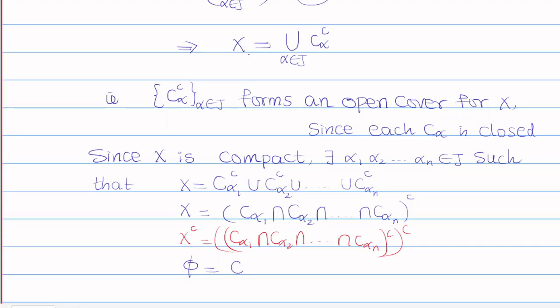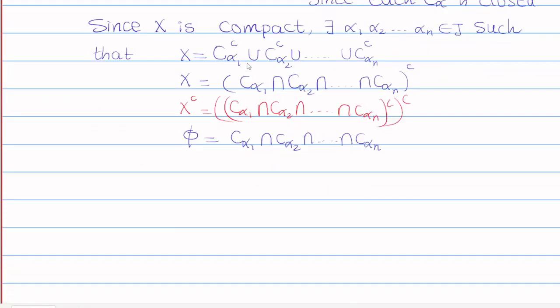So we have C alpha 1 intersection C alpha 2 intersection up to C alpha n equals empty.